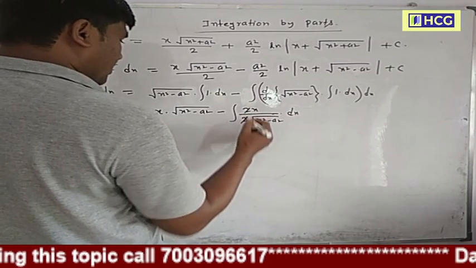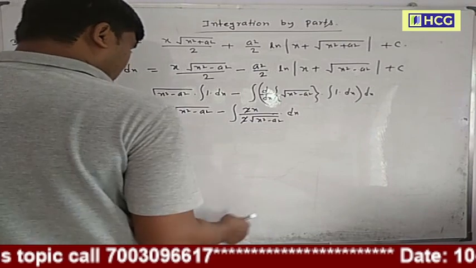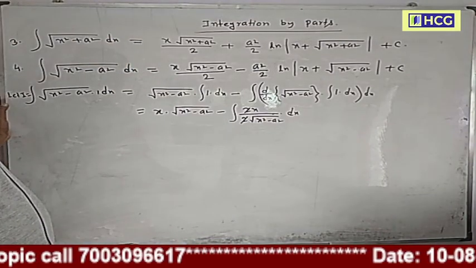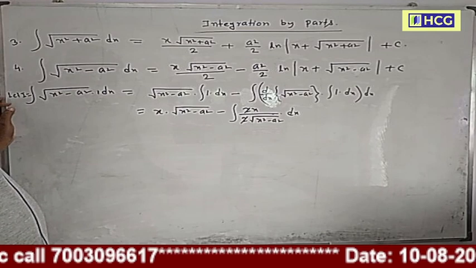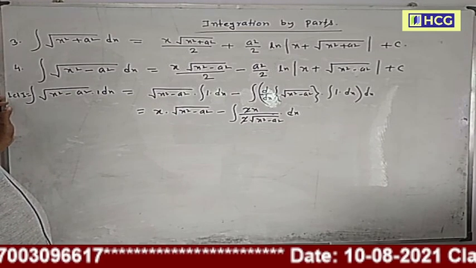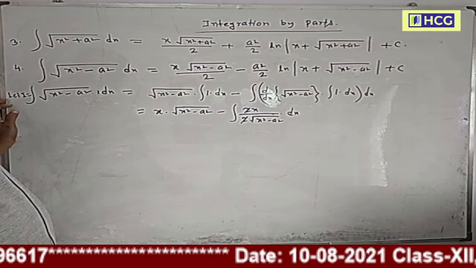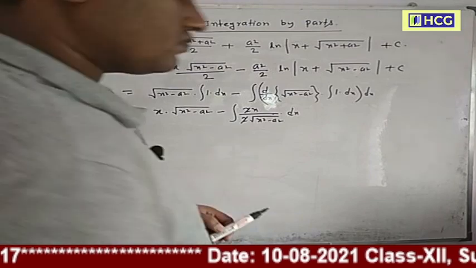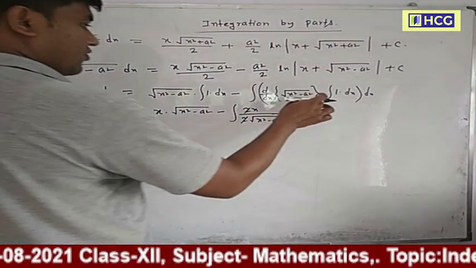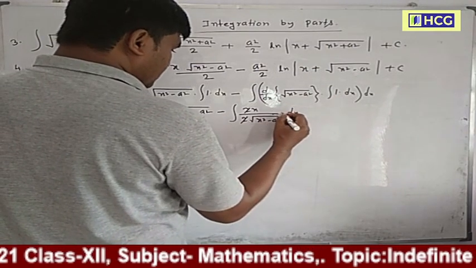So now 2 cancel. Integration of 1 dx, this is only x, into x into dx.